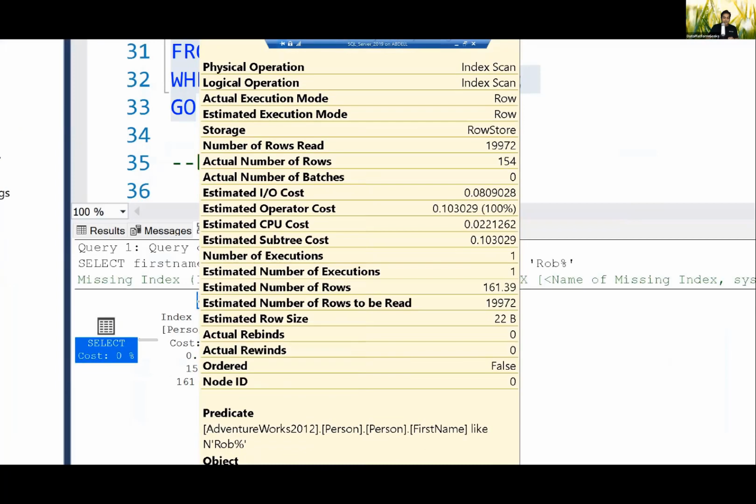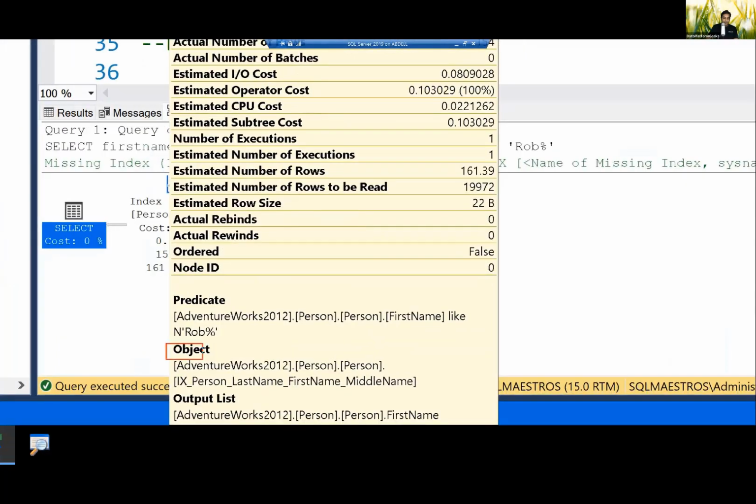And then let's go and look at the object. What does the object say? It says, by looking at the naming convention of the index, so I really appreciate the developer of this database, or the DBA who has designed it. It says index on object person, and looks like there are 3 columns in this index. So the index key is a formation of 3 columns, which is last name, first name, and middle name.